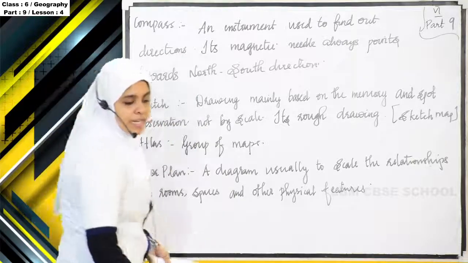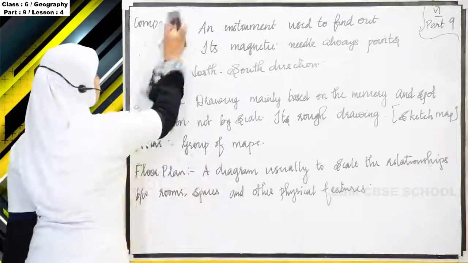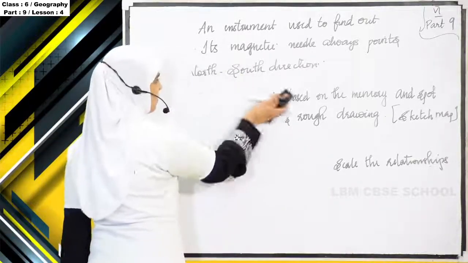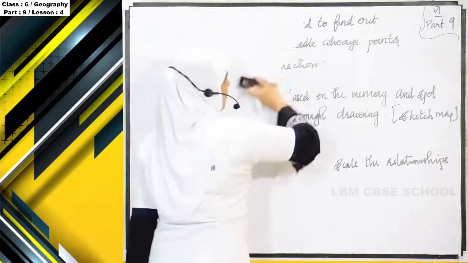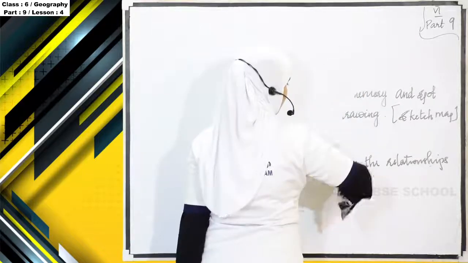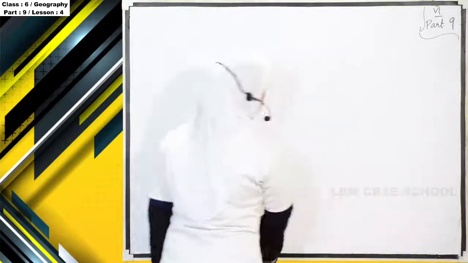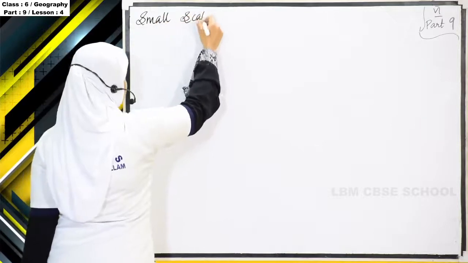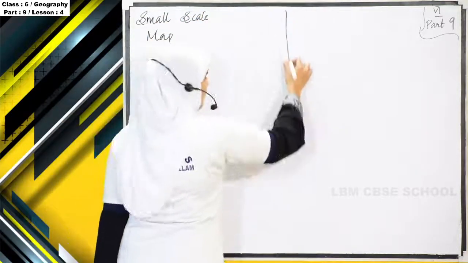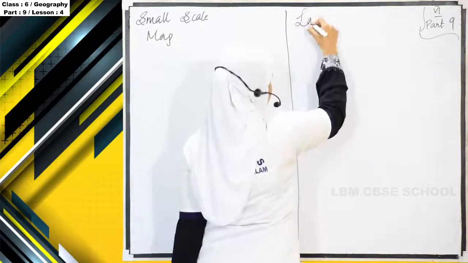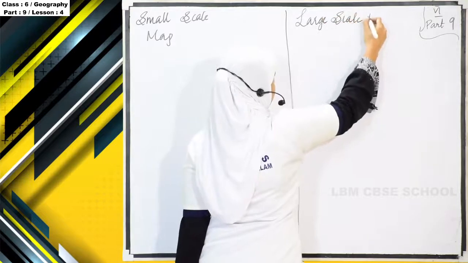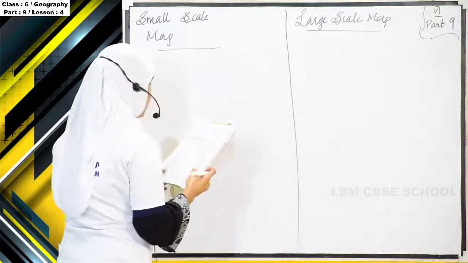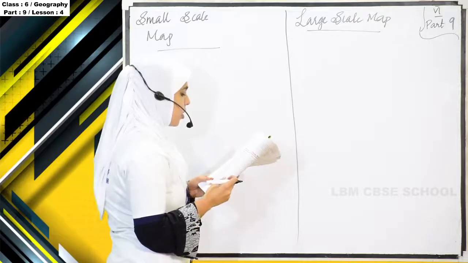Next one is small scale map and large scale map. When a large area like continents or countries are to be shown on a paper, we use a small scale.